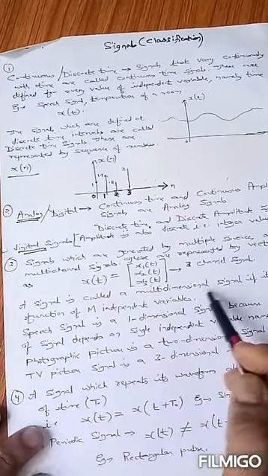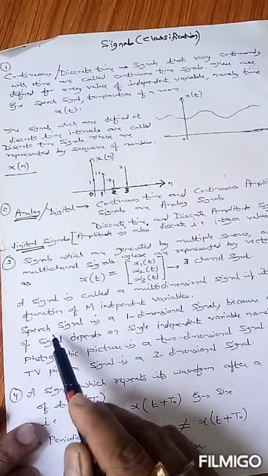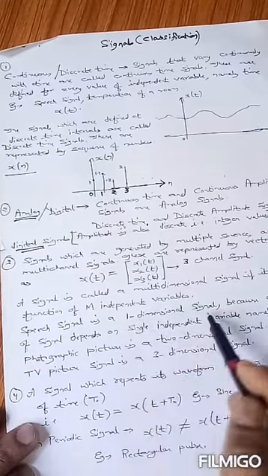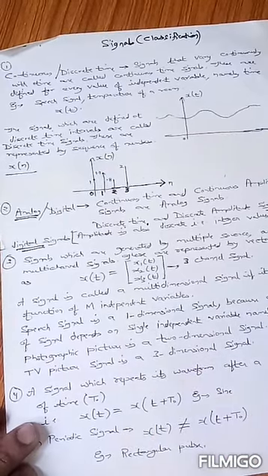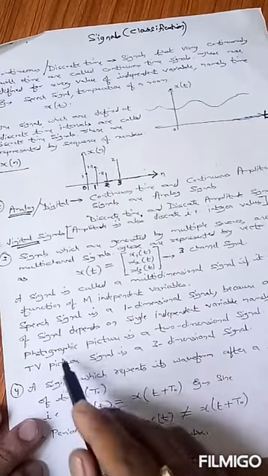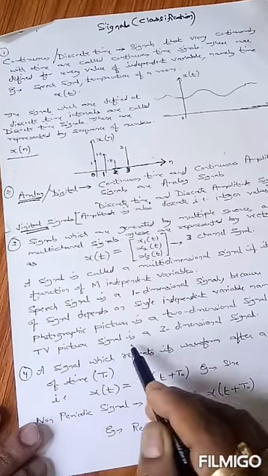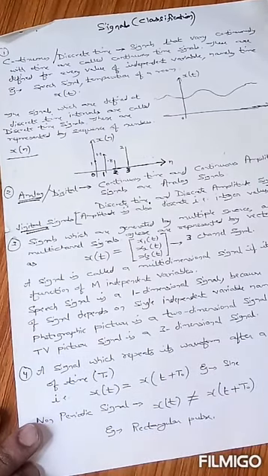A signal is called a multi-dimensional signal if it is a function of m independent variables. For example, a speech signal is a 1-dimensional signal. Temperature of a room is also a 1-dimensional signal. A photographic picture is a 2-dimensional signal. A television picture signal is a 3-dimensional signal. So we can say that there are multi-dimensional signals: 1 dimension, 2 dimension, 3 and many more.